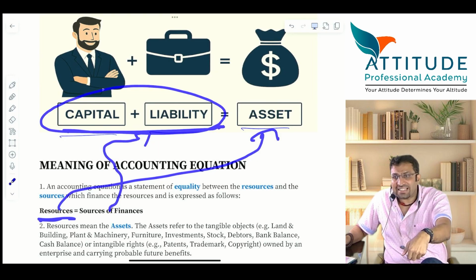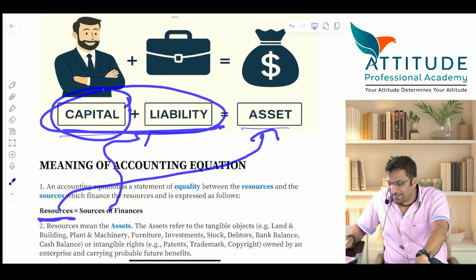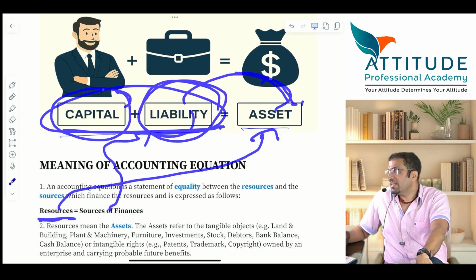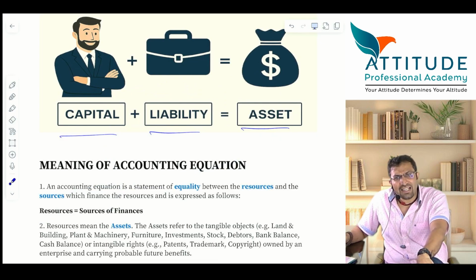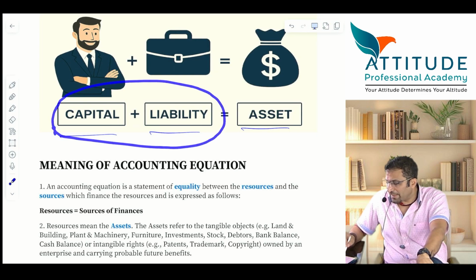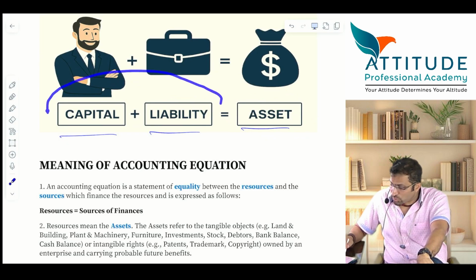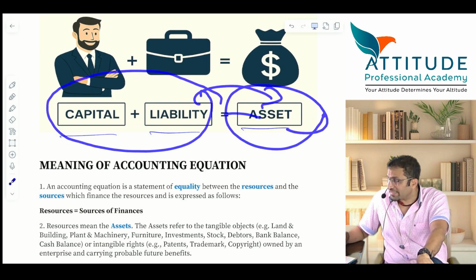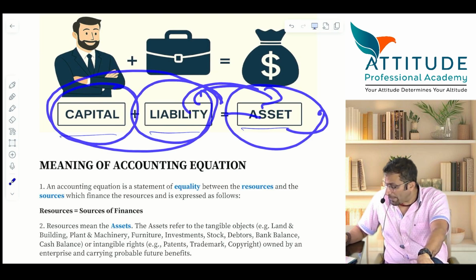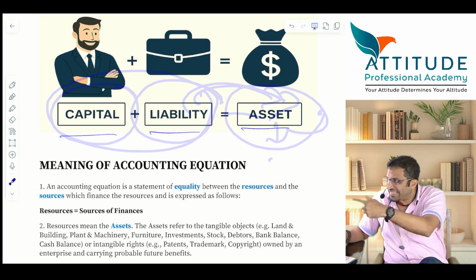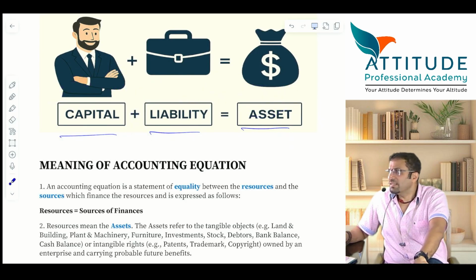So what is the source of finance? From where are you getting the finance? Owner is financing the business. Banks, financial institutions are financing your business. Understood? So if they ask you what is the source here, capital and liability are sources, and assets are resources. I can also call it like this: this is source, this is application. I have applied it into my assets. The owner brought money, took a loan also, and applied it. So assets are nothing but application. You apply that money. Is that clear?